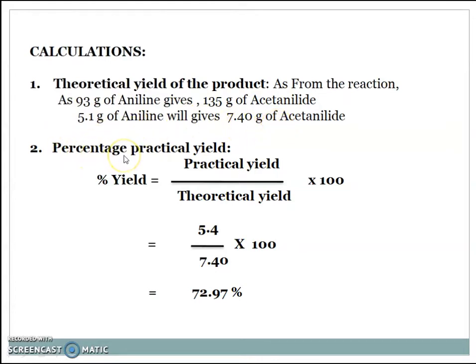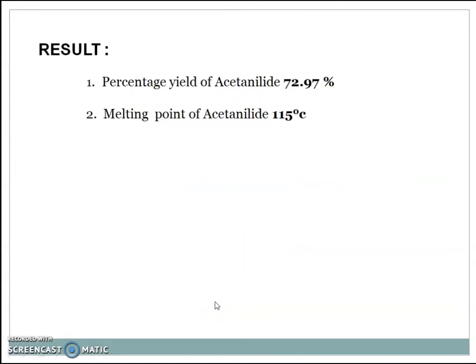Percentage practical yield is equal to practical yield divided by theoretical yield into 100. Therefore, practical yield is 5.4 gram and theoretical yield is 7.40 gram into 100. That means it gives 72.97% practical yield. Result: percent yield of acetanilide is 72.97%, and the melting point of acetanilide is 150 degrees Celsius.